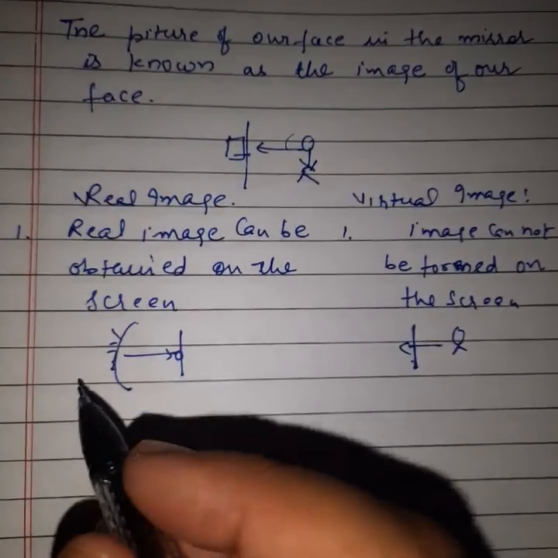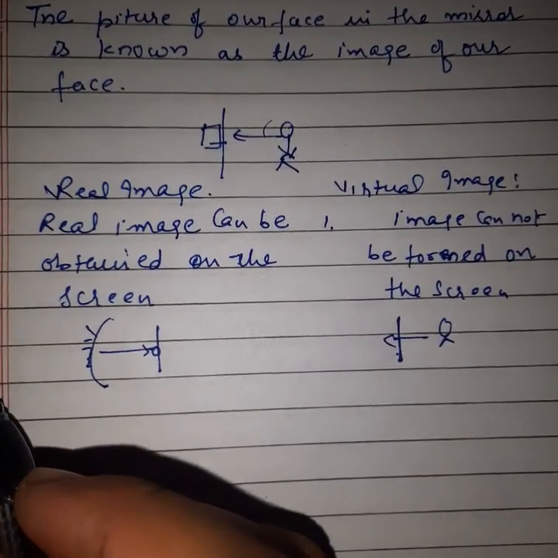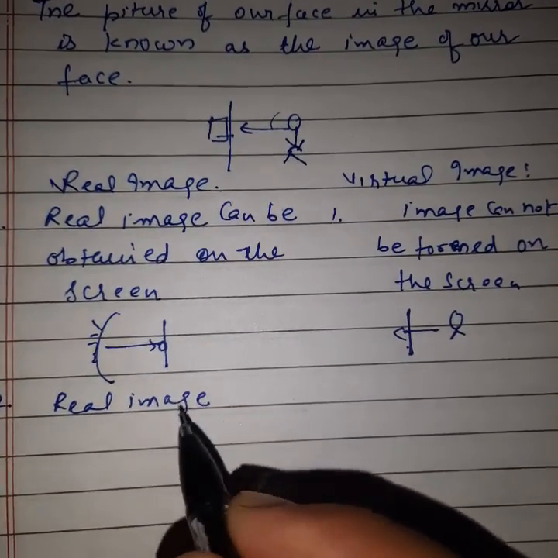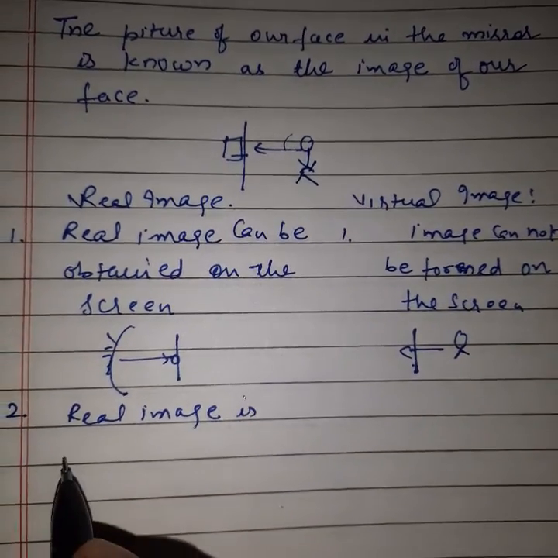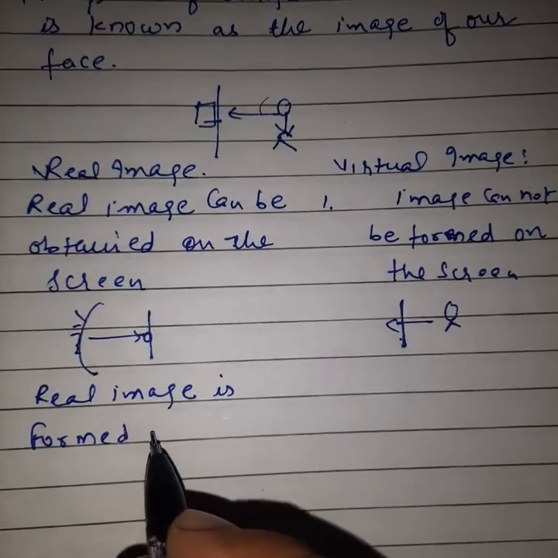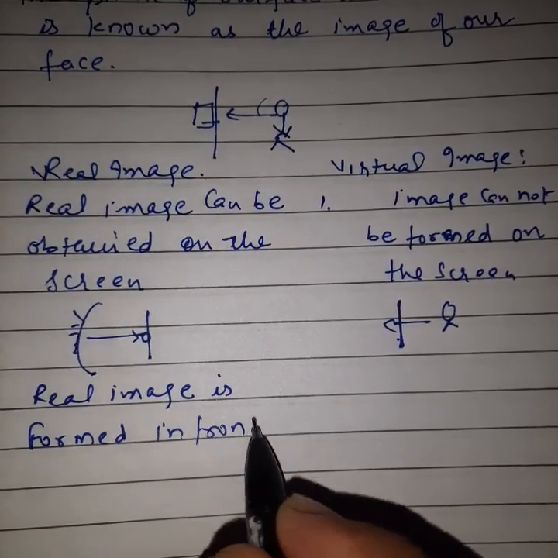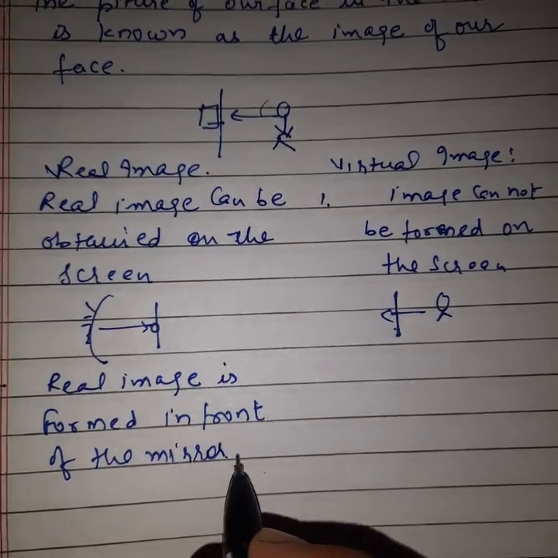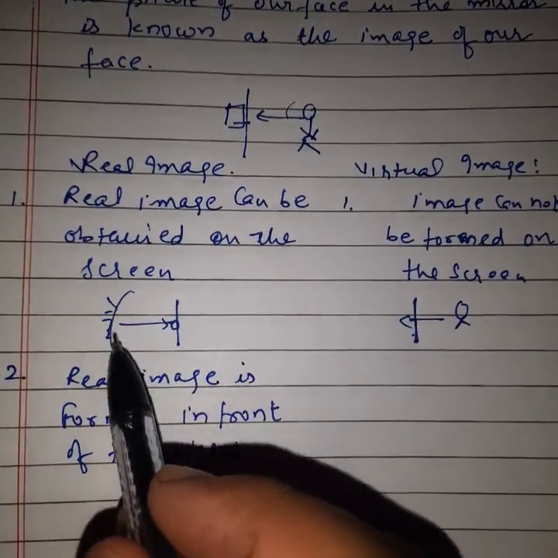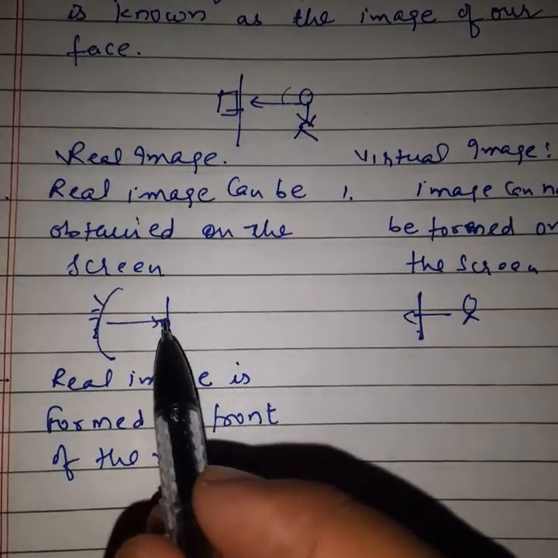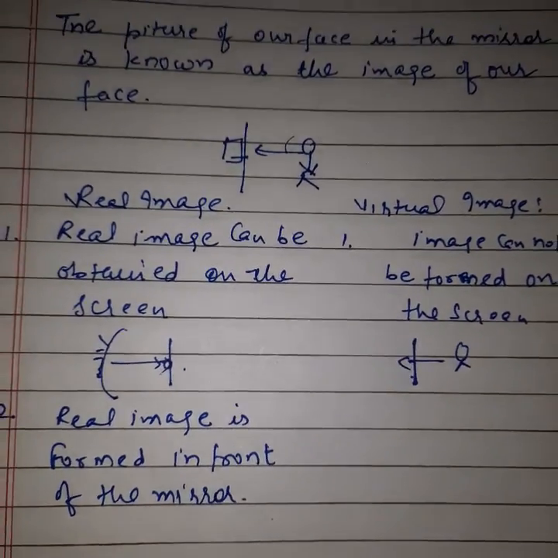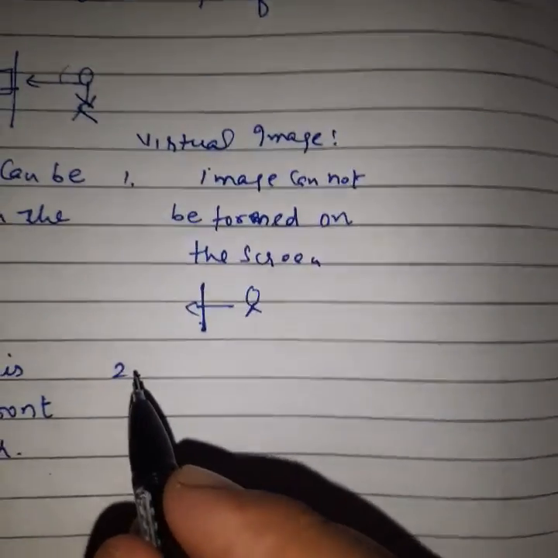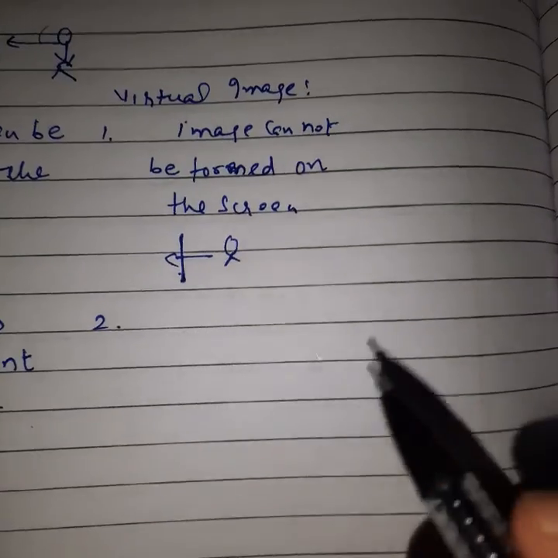Okay or not? Okay. Second point we can put here, that a real image is formed in front of the mirror. Clear? We can say this is our mirror, so the image is formed where? In front of it, or means outside of the mirror. Clear? But in the case of virtual, we can say a virtual image is formed behind the mirror.